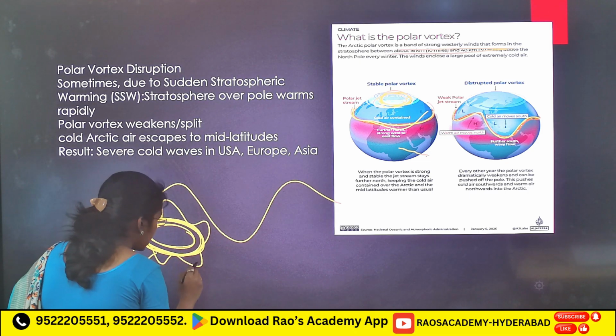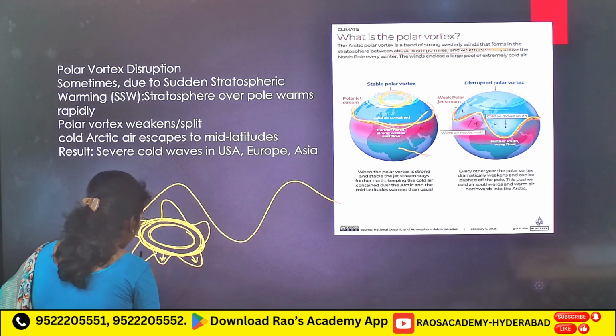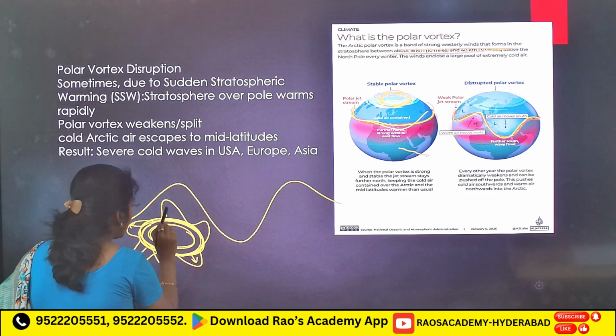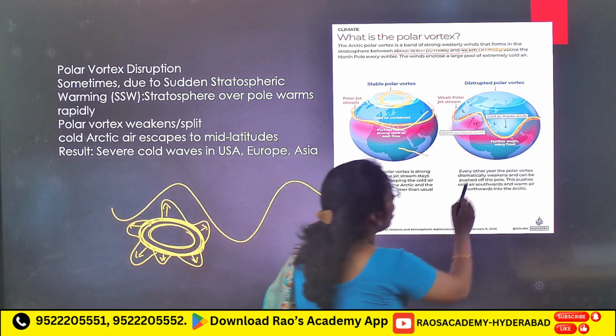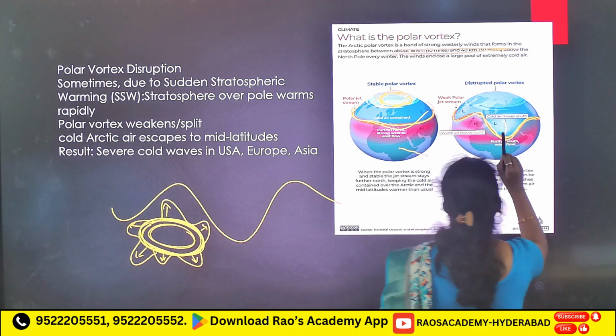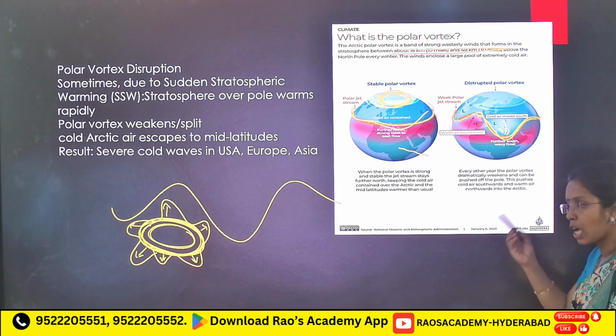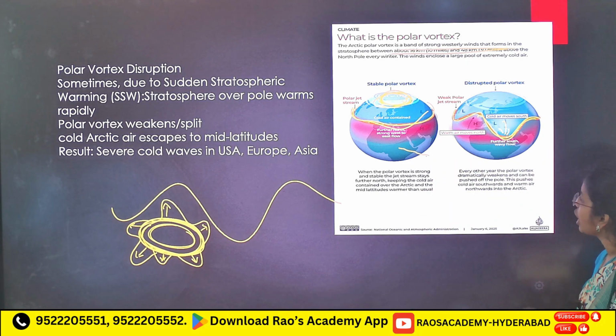What happens? This cold wind comes downward. So what happens? It covers. Now the cold layer moves to the south side. Because of this you will see polar vortex or cold weather.